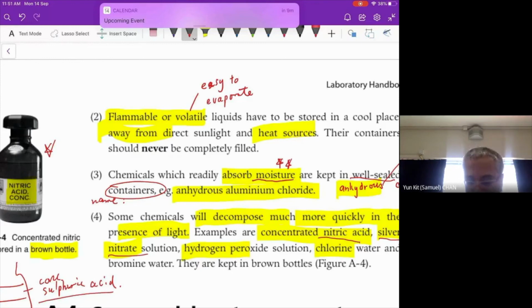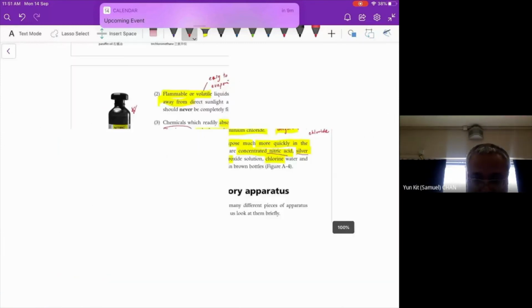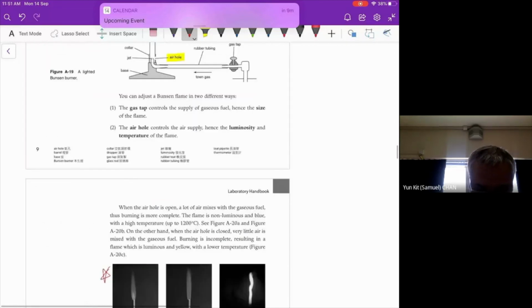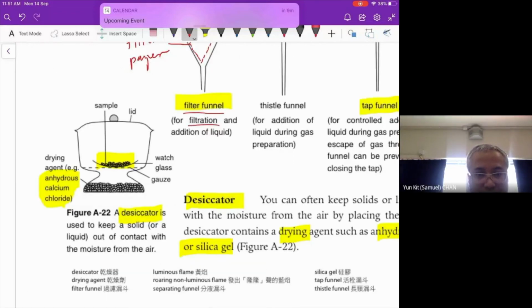Okay, let me show you the answer. The name of this apparatus is the desiccator.